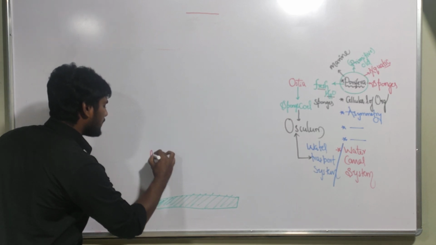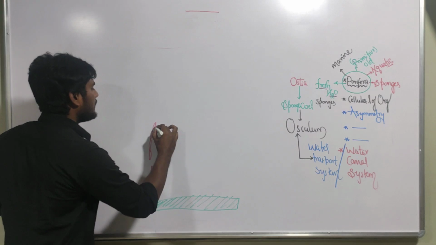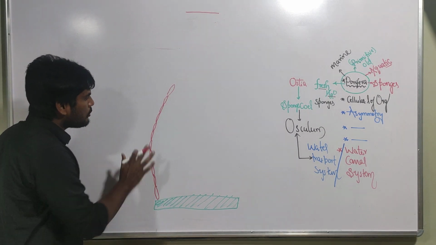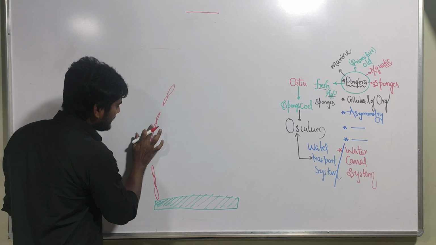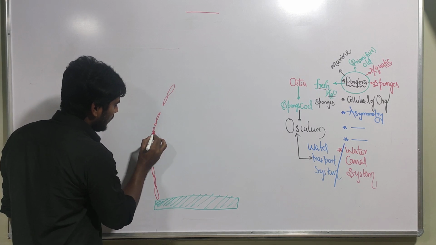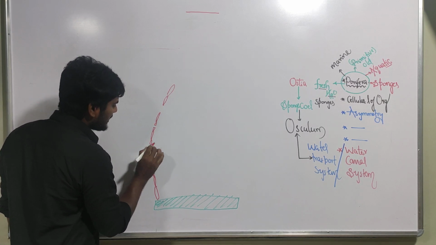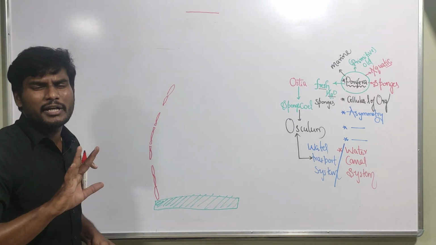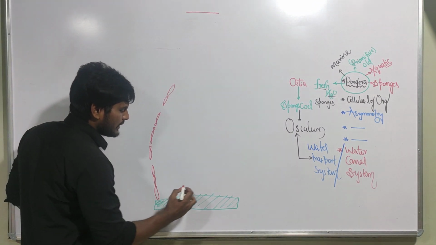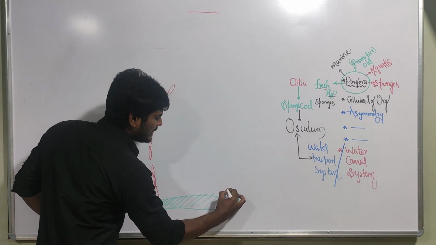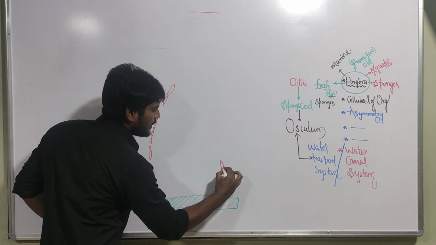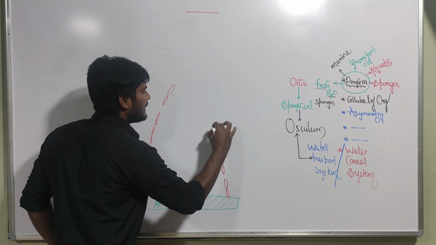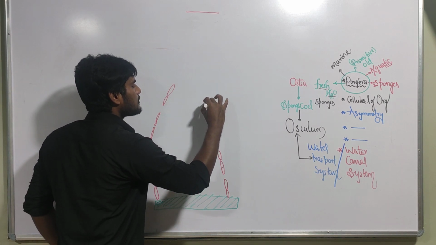This is the outermost layer, made of all the cells present on the outside like this. Actually, this is called the pinacoderm, but it is not in your NCERT textbook, so let's ignore that for now. In this manner there is an arrangement of cells, each with a nucleus.